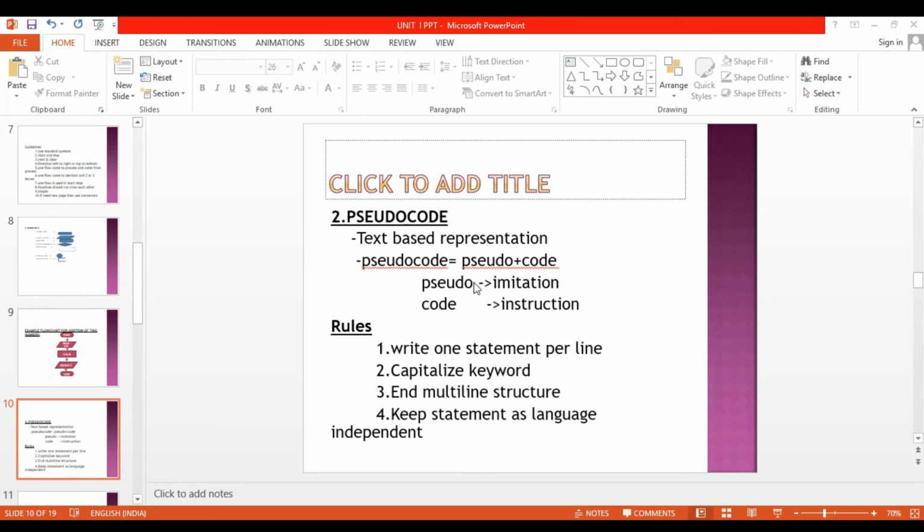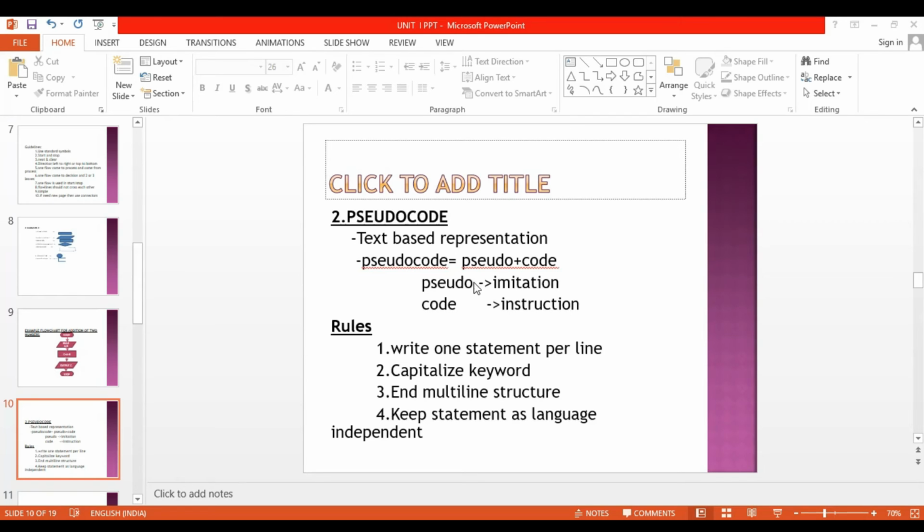Third one, end multi-line structure. In pseudocode, we use multi-line structure to increase the clarity. If you want to increase the clarity of the pseudocode, then we use this multi-line structure.